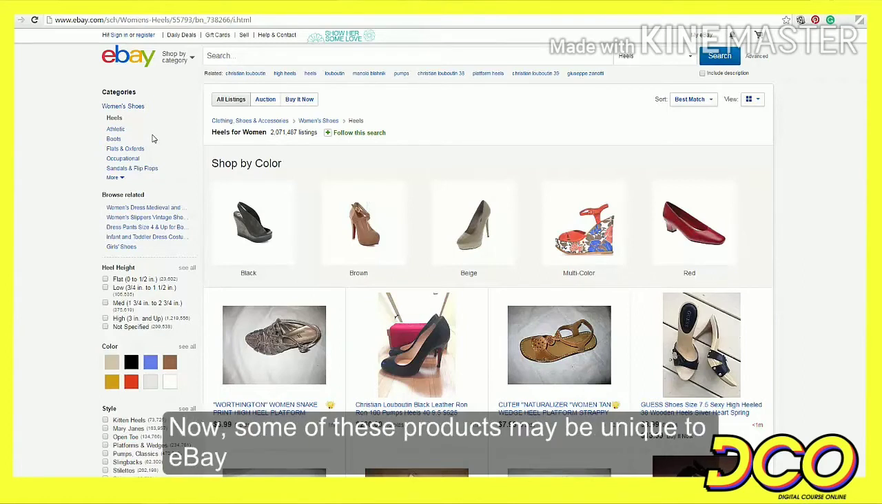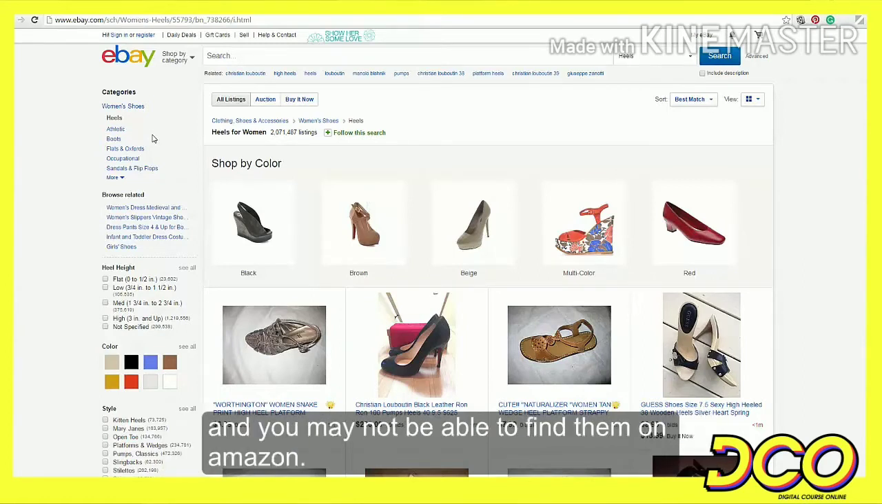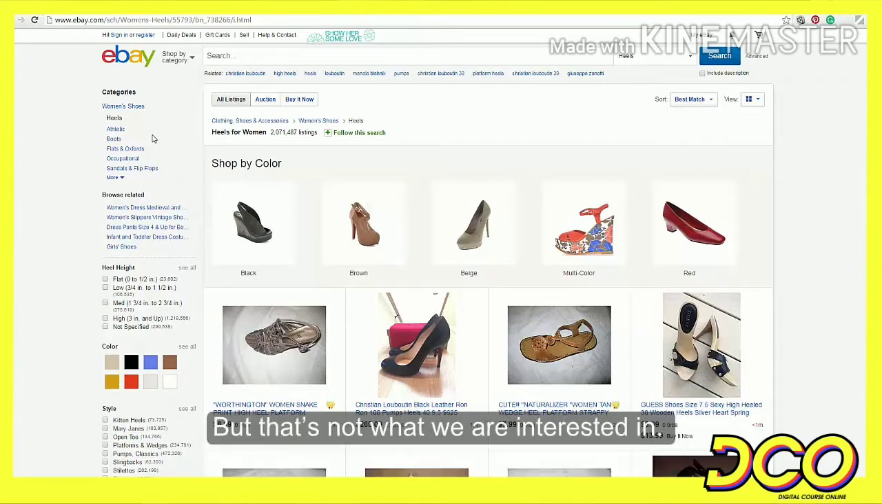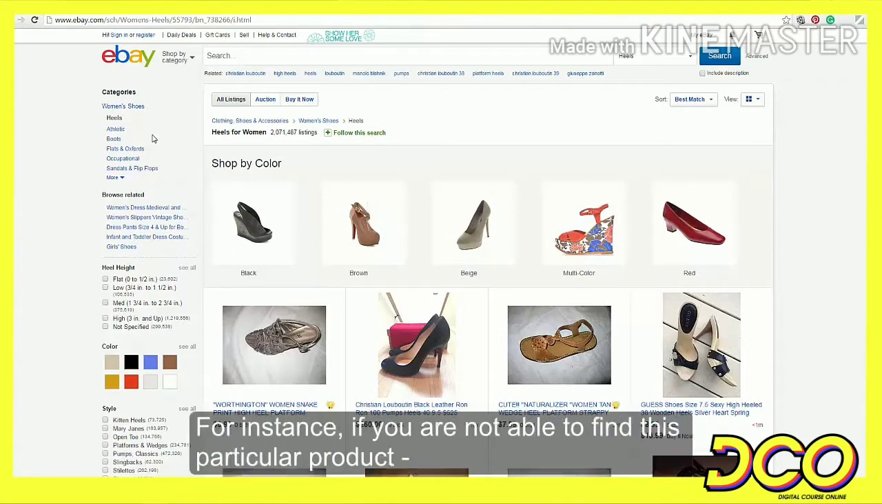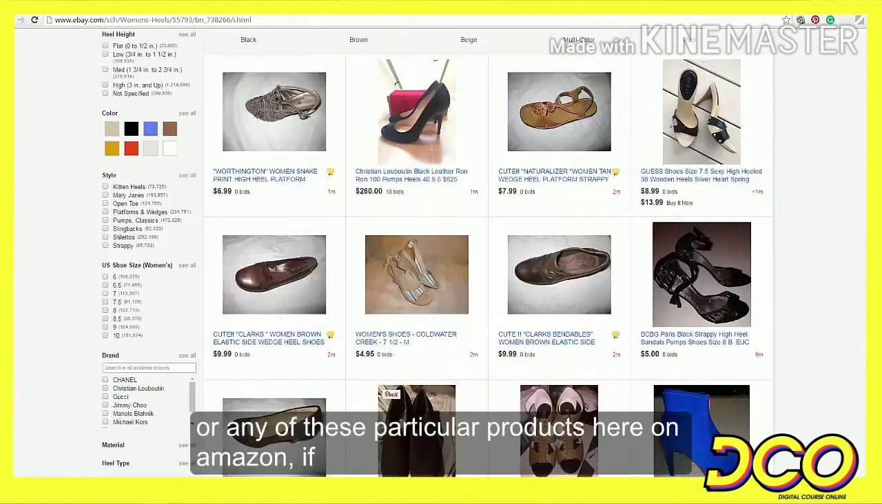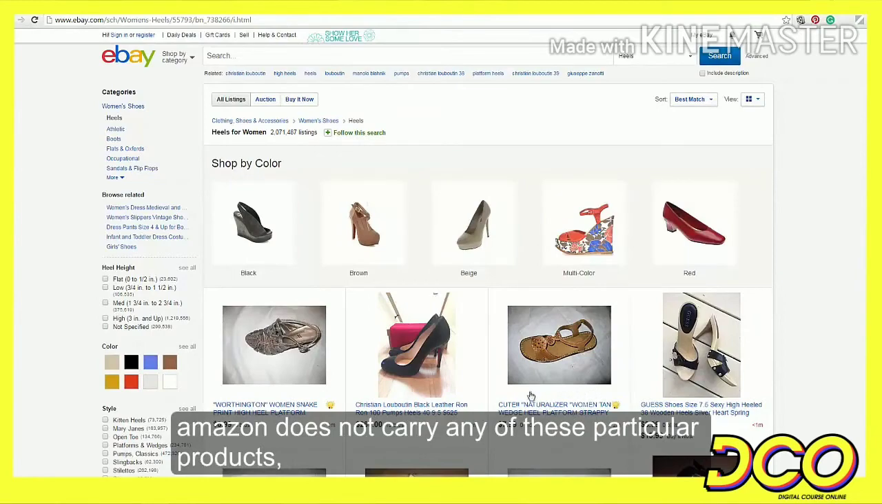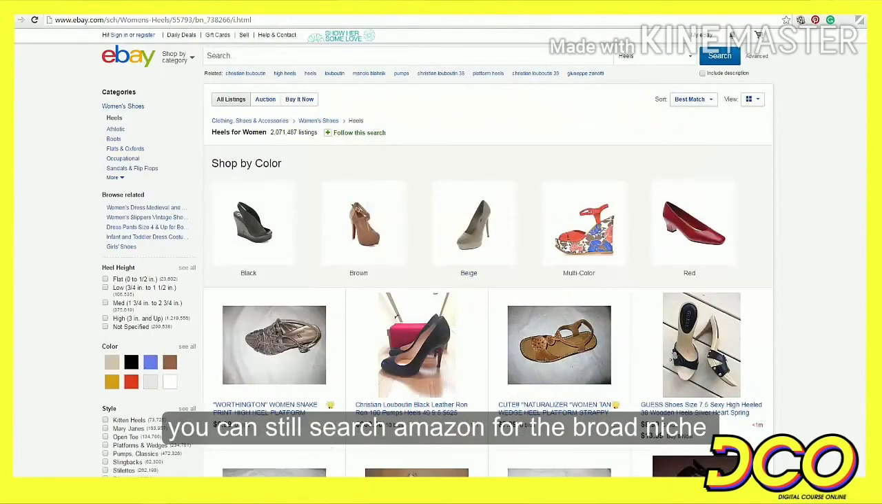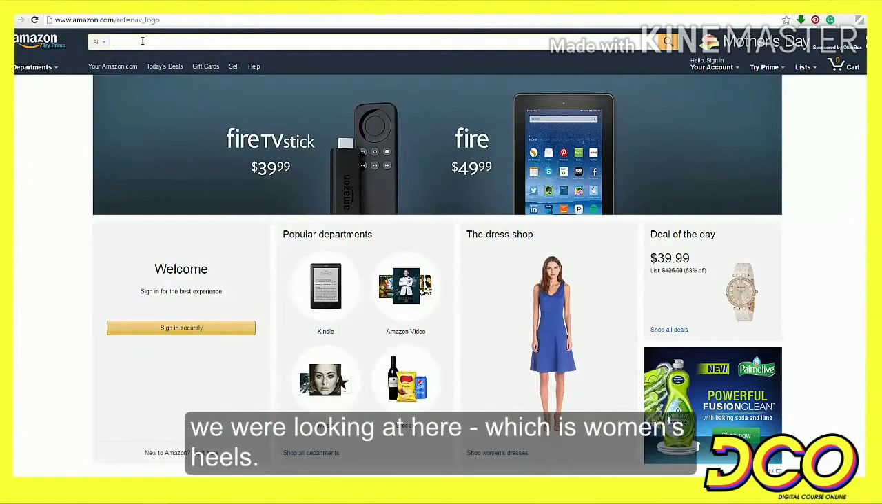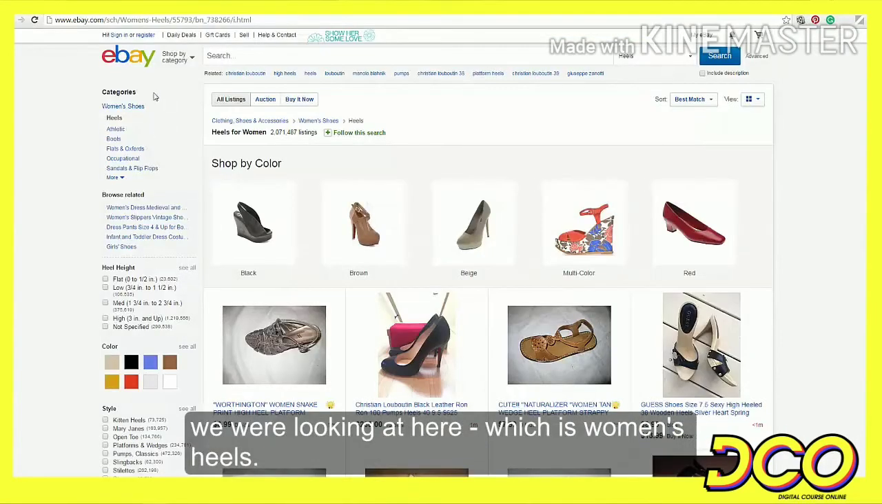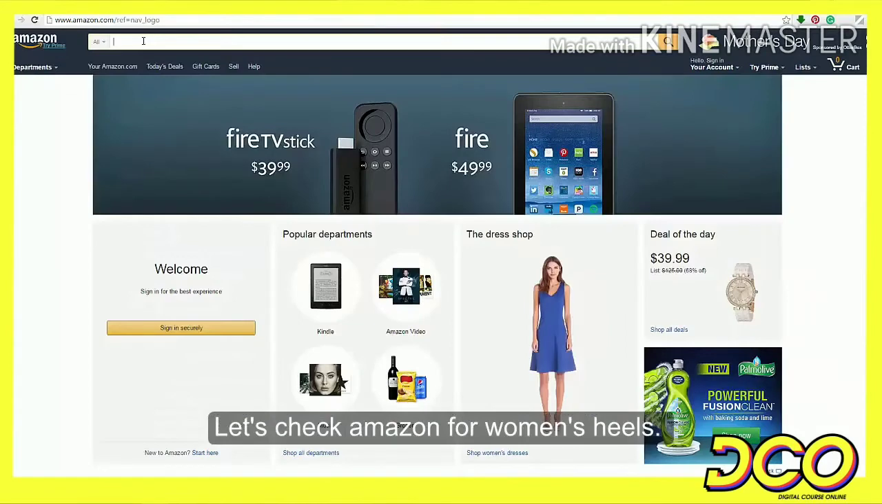Now, some of these products may be unique to eBay and you may not be able to find them on Amazon. But that's not what we are interested in. We are doing this to generate niche ideas and Amazon will have products in just about any niche that you find on eBay. For instance, if Amazon does not carry any of these particular products here, you can still search Amazon for the broad niche we were looking at here, which is women's heels. Let's check Amazon for women's heels.